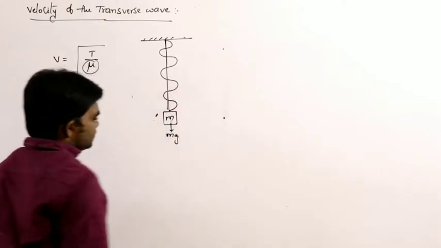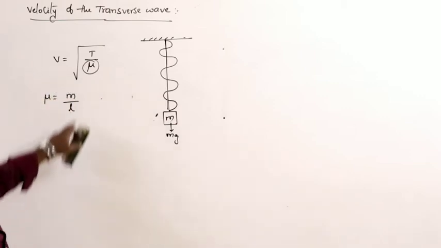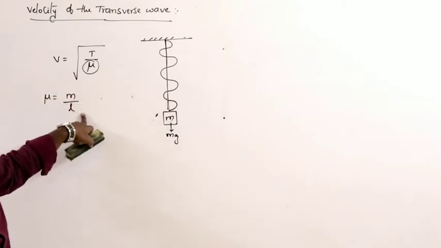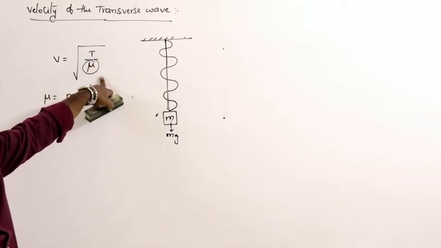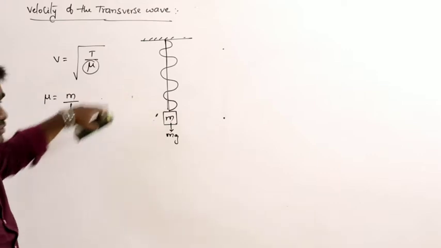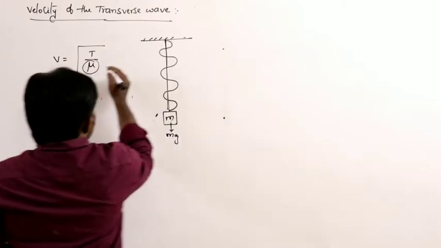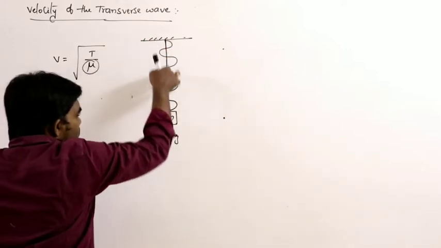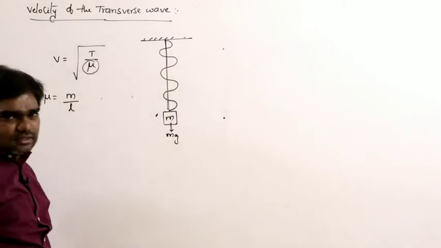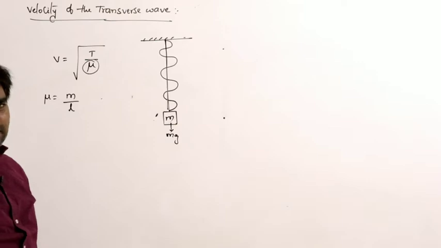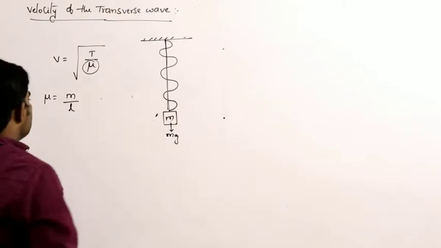If the mass of the string is not considerable, then T is mg, and mu is mass per unit length. Don't get confused here. The linear density is related only to the string, and T is related to the attached mass. That is important here.